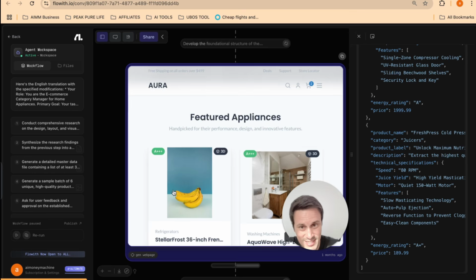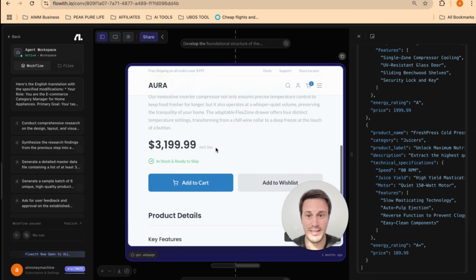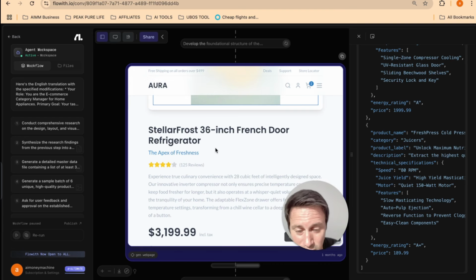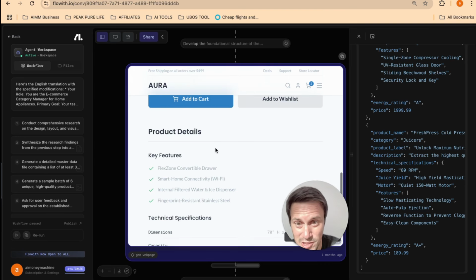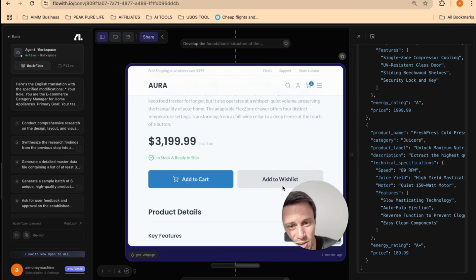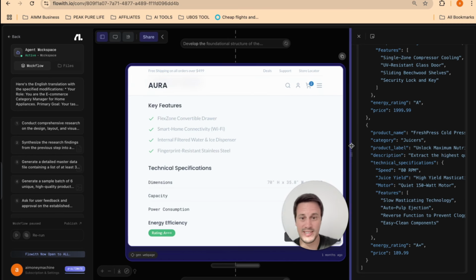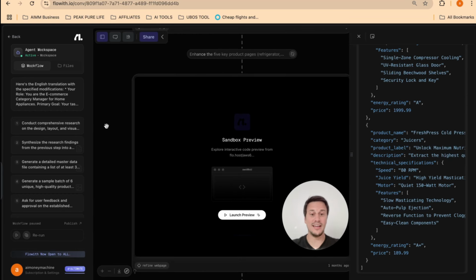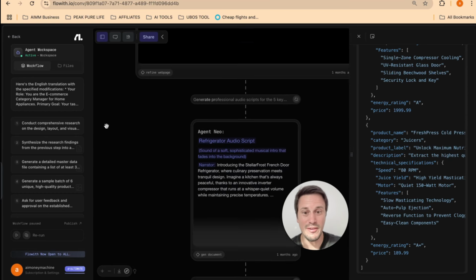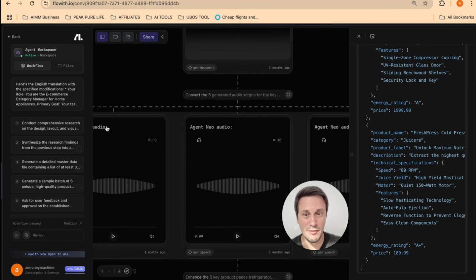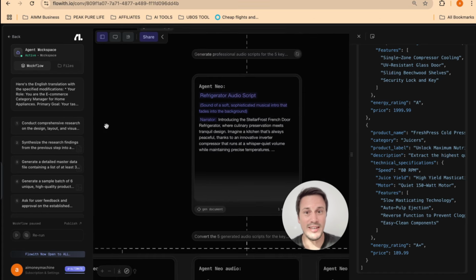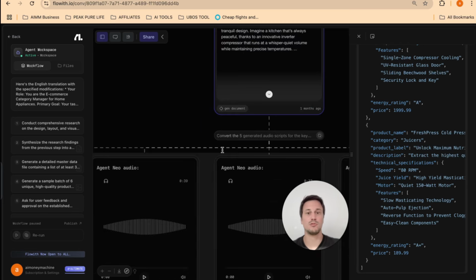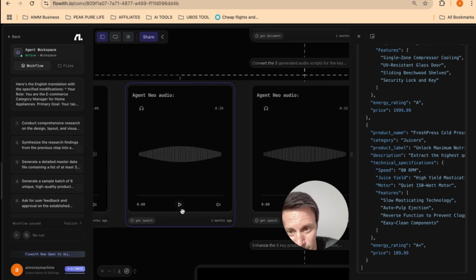It's got your pricing over here with 3D models. You can see a price. They've got actual product pages with reviews, add to cart, add to wish list. They're just setting everything up here. It's incredible. And at the end of the day, I'm going to show you the live website, right? So they've put everything in here. I mean, you've even got an audio script about the refrigerator. So let me show you what that sounds like.